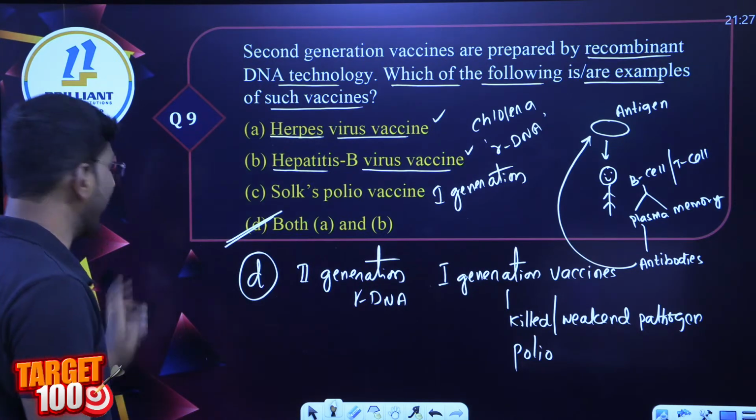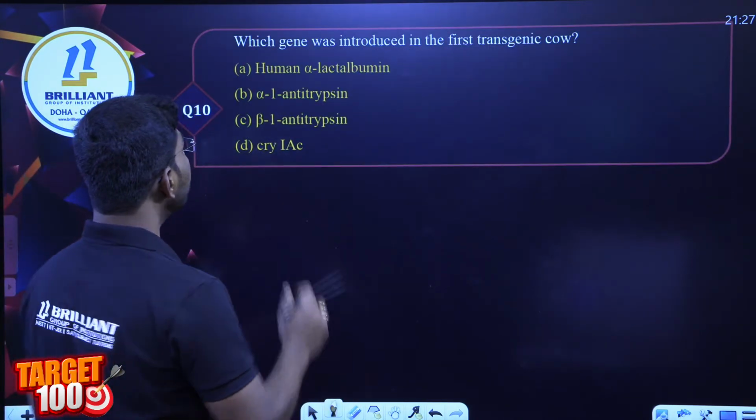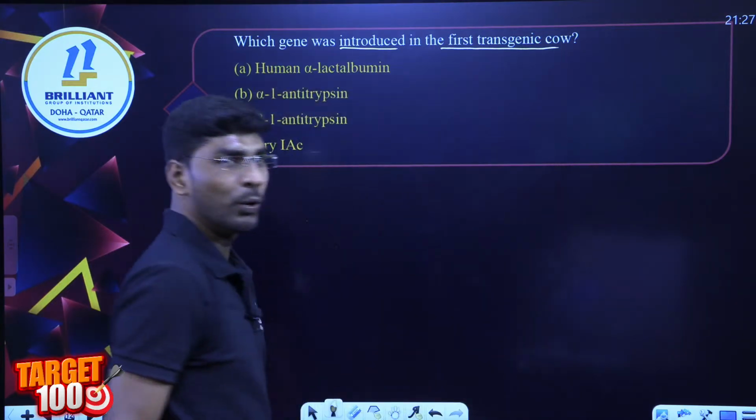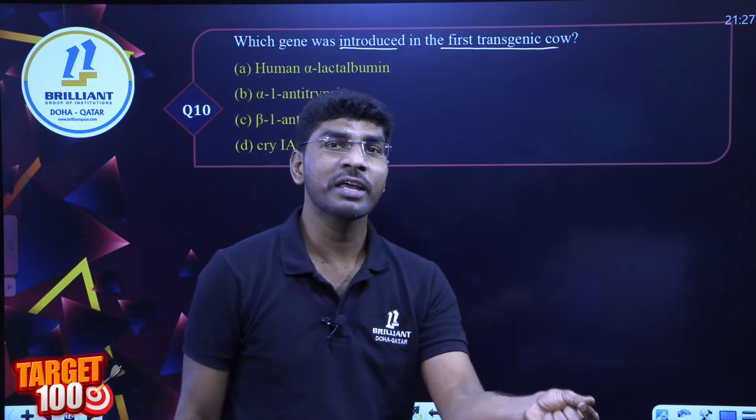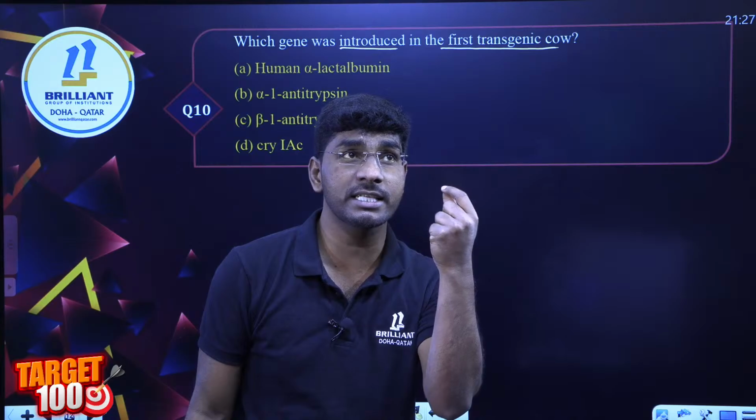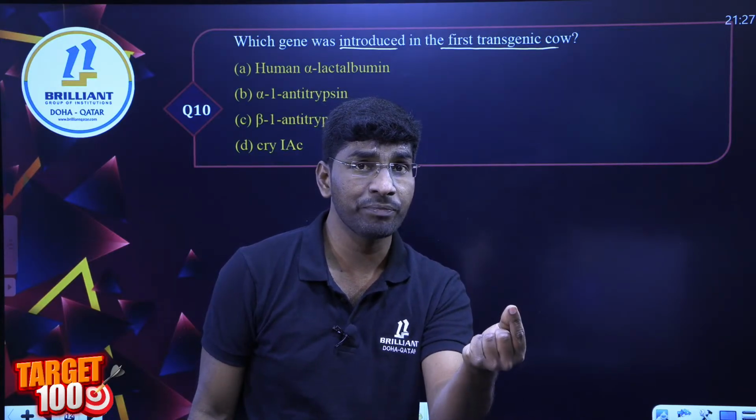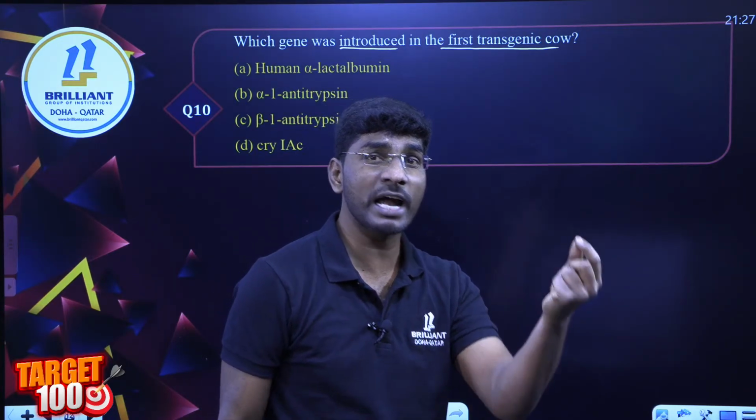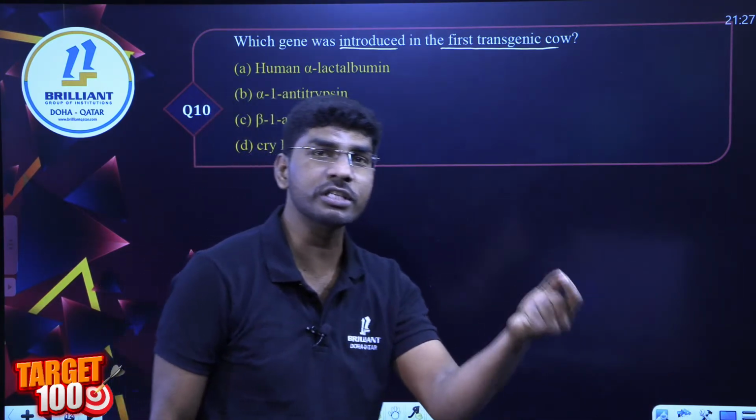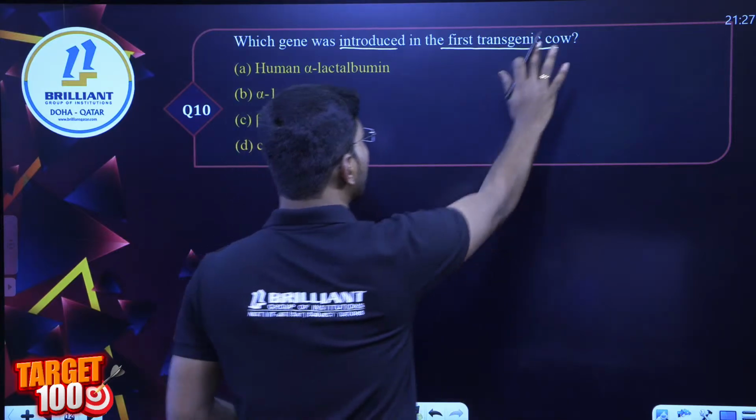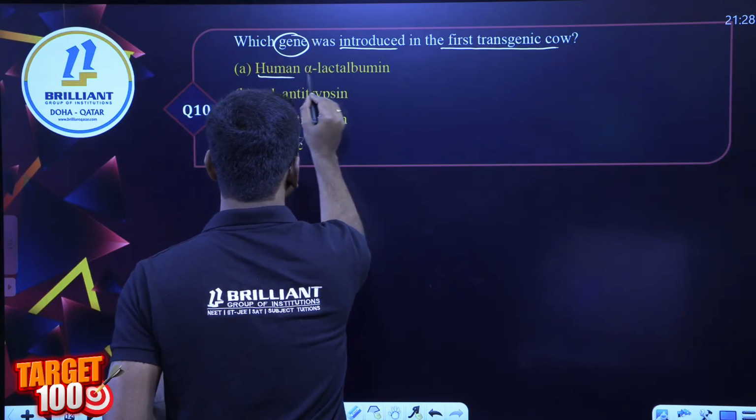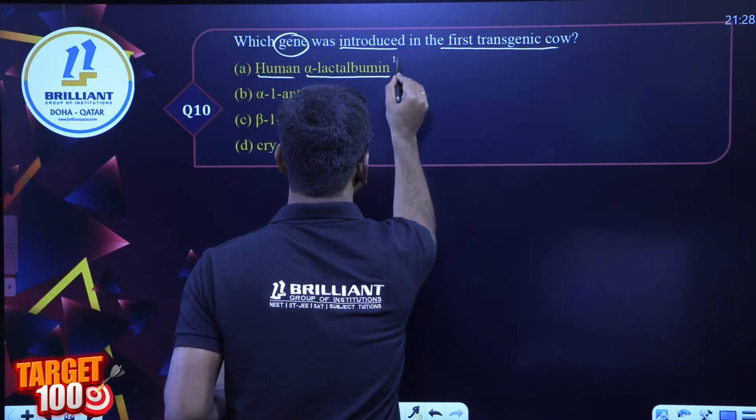Question number 10. Which gene was introduced into the first transgenic cow? What is the name of this cow? I think it is 1997, the first transgenic cow called Rosie. Absolutely, very good. Rosie is a cow. So into that Rosie cow, we introduced a gene. The gene is human alpha lactalbumin.